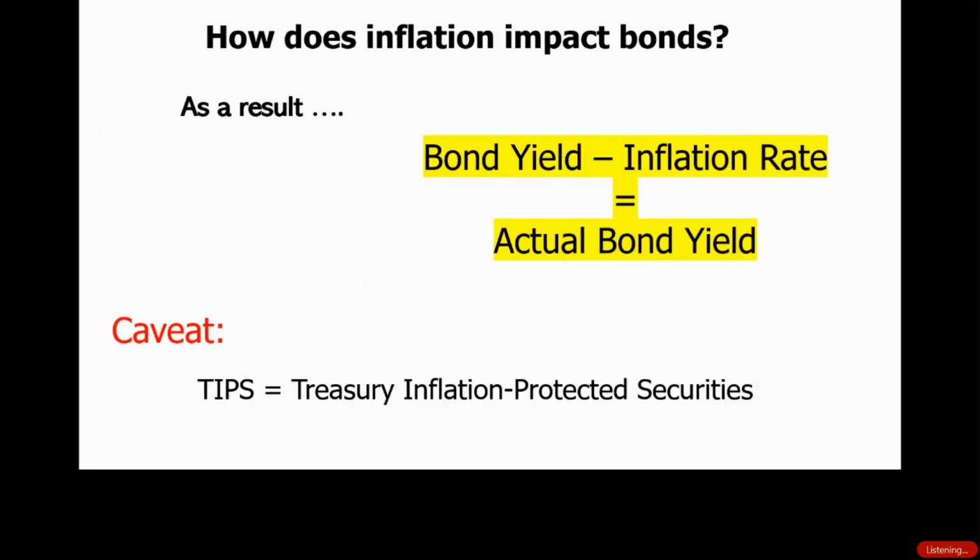So how does inflation impact bonds? Well, it drastically impacts bonds. In order to see what the actual yield is, you have to take the bond yield and subtract the inflation rate, and that will give you the actual bond yield. So in that last scenario, the bond yield was 5%, but the inflation rate was also 5%. So the actual bond yield was 0%.